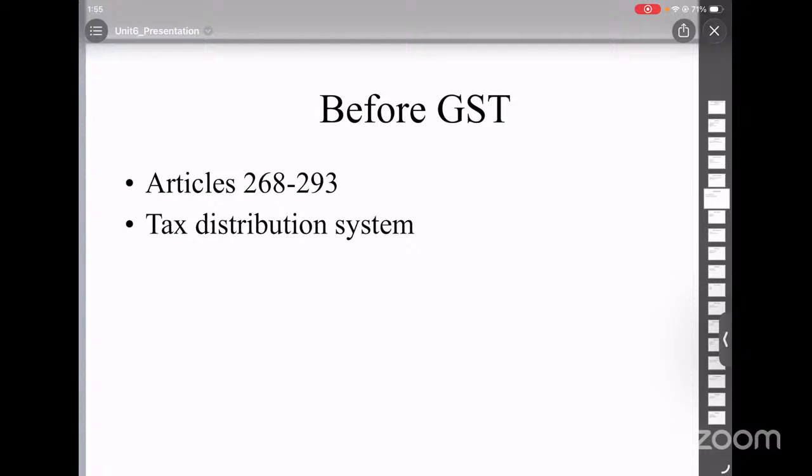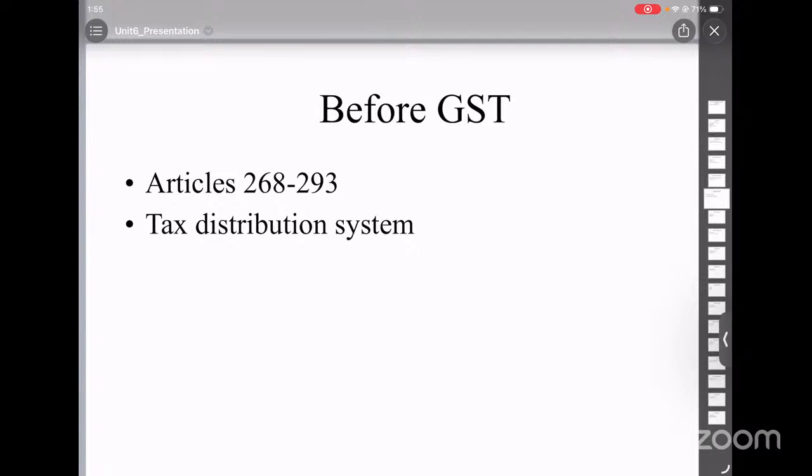Then, taxes collected by the center but shared with the states, for example, income tax and excise duty. And thirdly, taxes levied by the center but collected by the states, for example, estate duty and terminal duty. The center imposes them and the states collect and keep them.